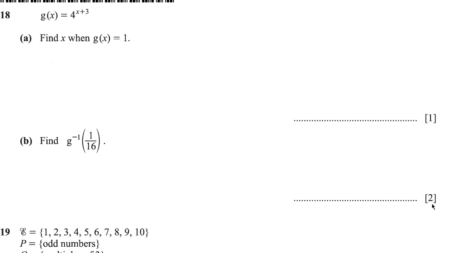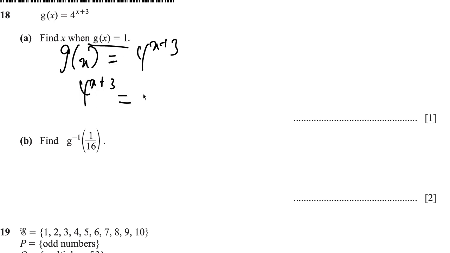Question 18 says, g of x is equal to 4 raised to x plus 3. Find x when g of x is 1. So g of x is equal to 4 to the x plus 3, right? It says find x when g of x is 1. So 4 to the x plus 3 equals 1.